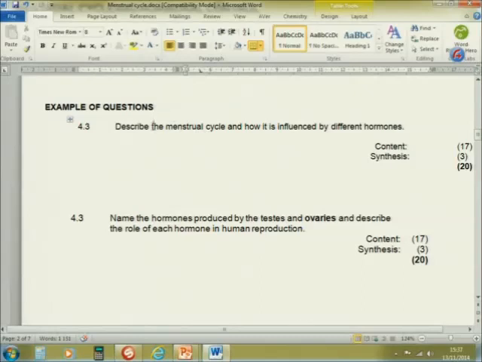Right, when you start looking at this question, the first part of this question is to describe the menstrual cycle and how it is influenced by the different hormones. You describe the menstrual cycle. I said the menstrual cycle is a process that is made up of 2 cycles, the ovarian cycle as well as the uterine cycle. You explain the 2 cycles as well as the hormones that are involved.